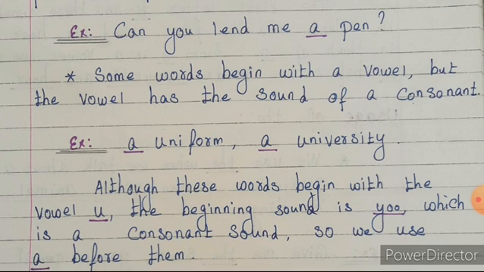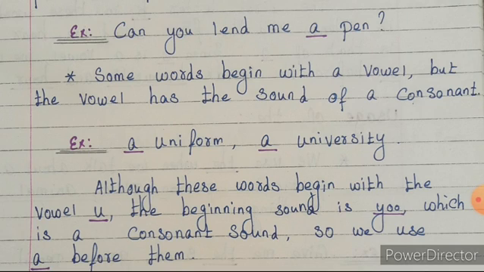Pronounce it properly, children. It is not a vowel sound. U sound is there. University, U sound is there. It is a consonant sound. So even though it is a vowel, the vowel has the sound of a consonant, we have to use only the article a. Although these words begin with the vowel U, the beginning sound is U, which is a consonant sound. So we use a before them.